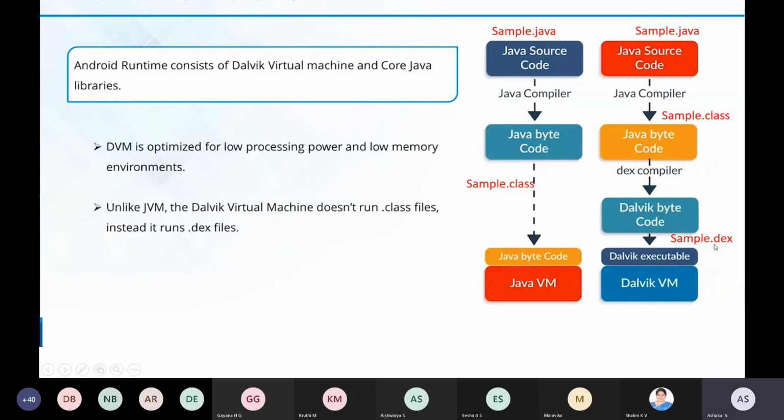This is Dalvik bytecode. Again, this Dalvik bytecode will be given to the Dalvik virtual machine.